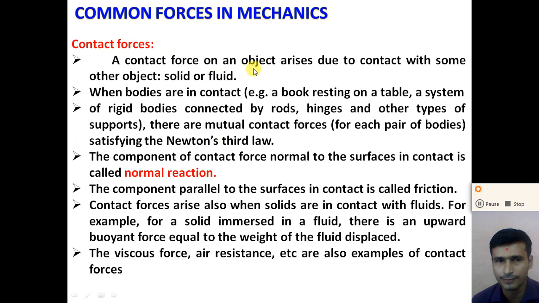A contact force on the object arises due to the contact with some other object or with some surface. We can say that the contact force arises due to the contact with the object, solids or fluids.